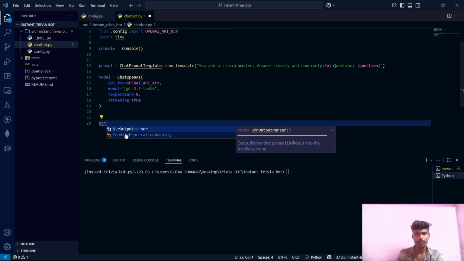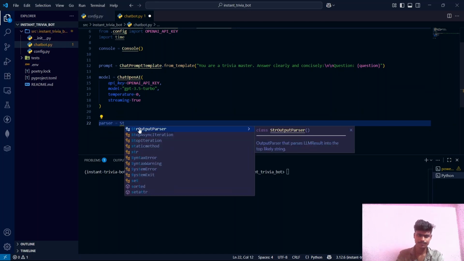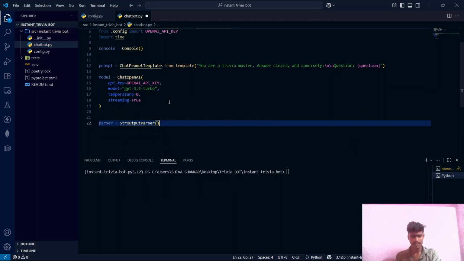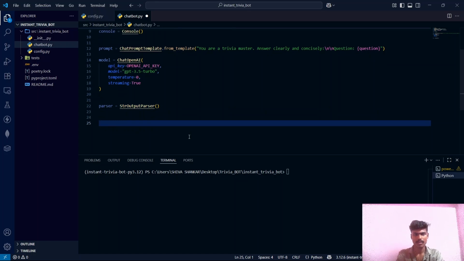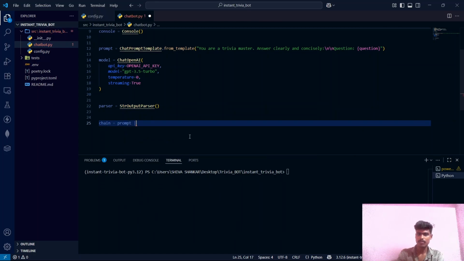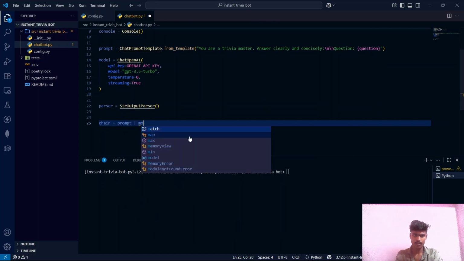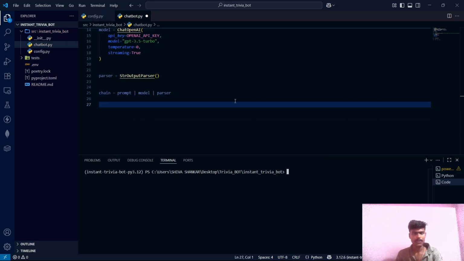And we now want a parser. Parser is StrOutputParser, and this one will convert the output of this model into a plain string. Now we will join them together. It's a chain: prompt, this is the pipe operator, guys, model chained with parser.